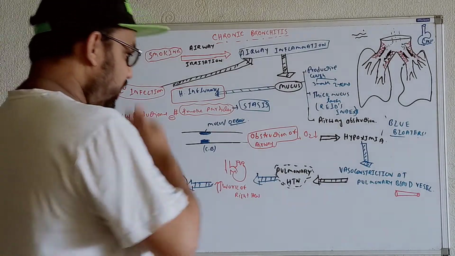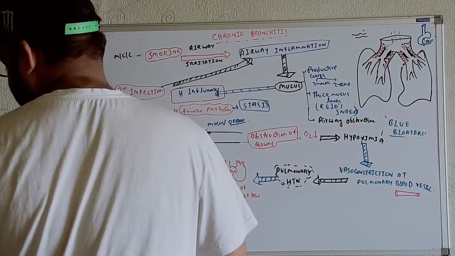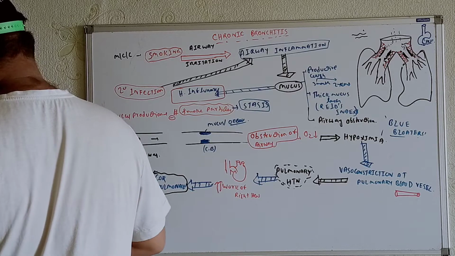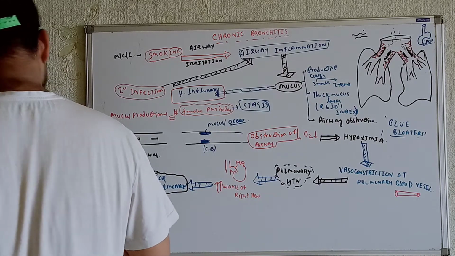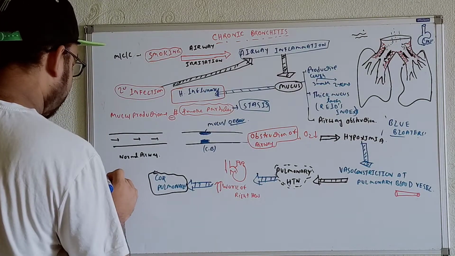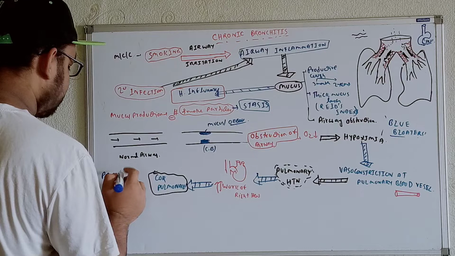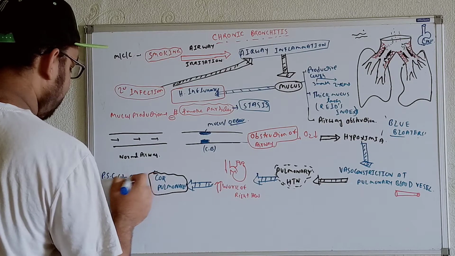Okay, now we'll talk about what are the changes we will see in case of the cells. We can get the squamous metaplasia. As we know, the pseudostratified ciliated columnar epithelium.